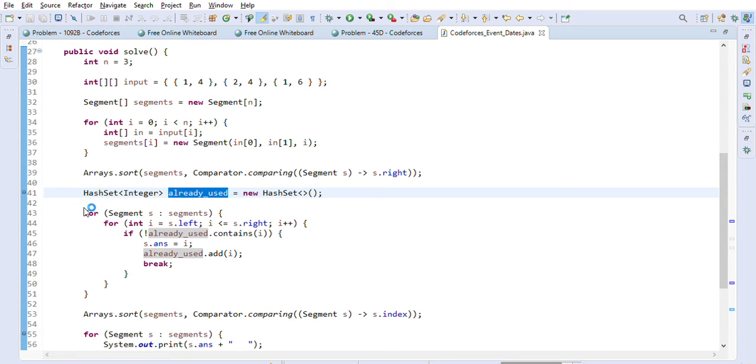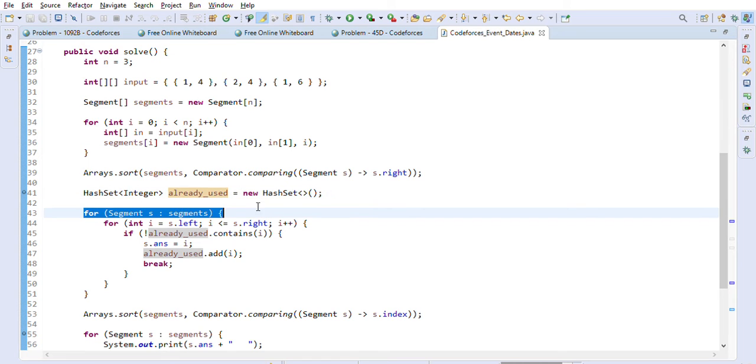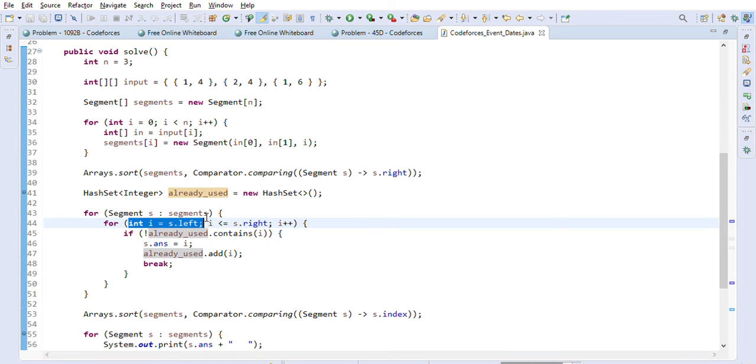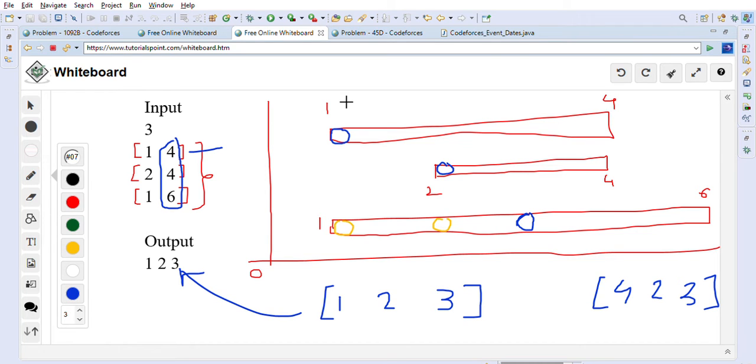Here we will go through all the segments that we created, one by one, after sorting is done. We will go from the left side to the right side of every segment. For example, 1 to 4 here, so 1 2 3 4. We will go through each of these, and whenever we find the first available date, we will break out.